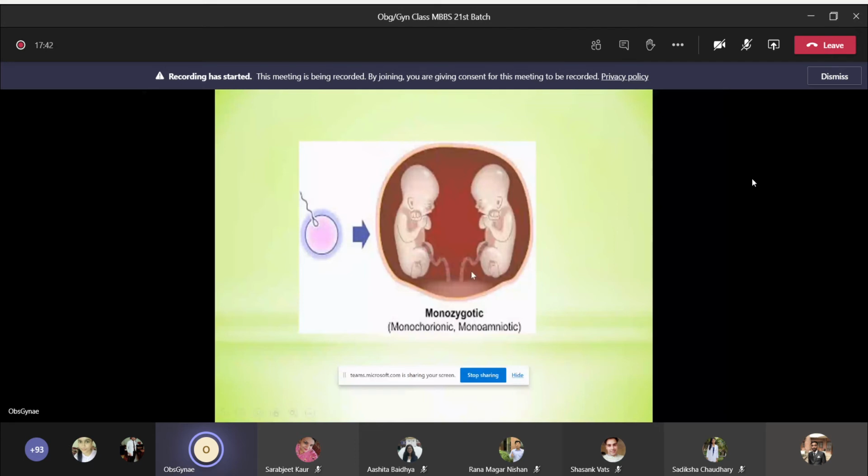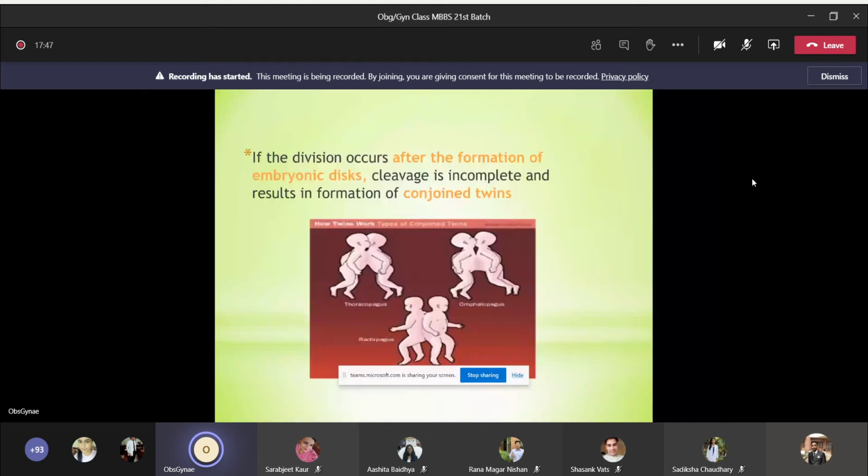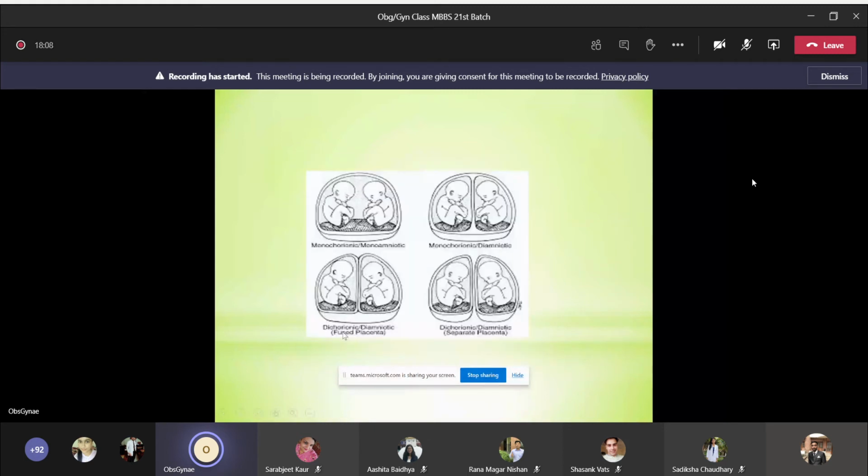And if the division further occurs after the formation of embryonic disc, that is after 14 days, okay, so cleavage is incomplete, and the result is formation of conjoined twin. Okay, the babies will be attached at some point with each other. Okay, so this is just a picture showing monochorionic monoamniotic, monochorionic diamniotic. There is a single placenta but two amnion. There will be diamniotic, dichorionic, two placentas. So this is the picture showing that.